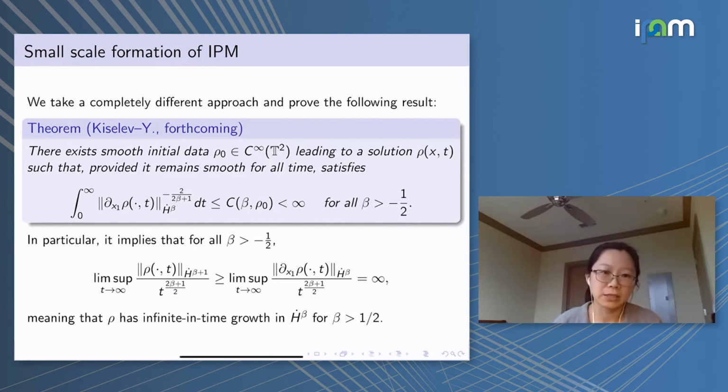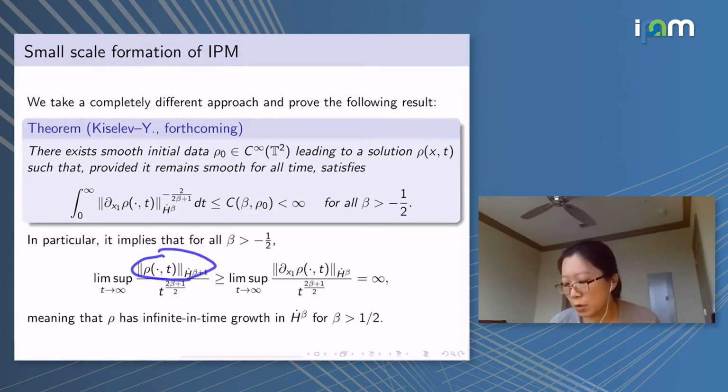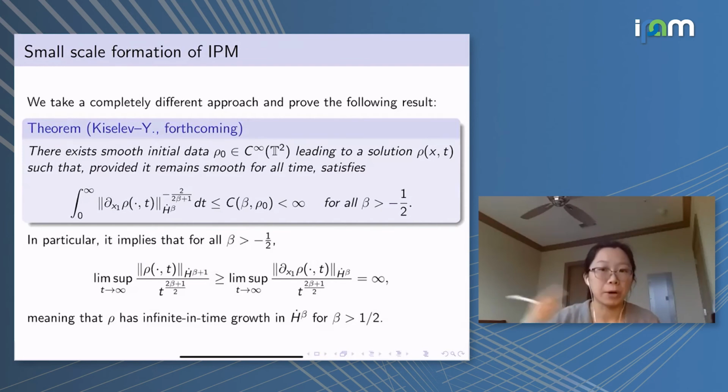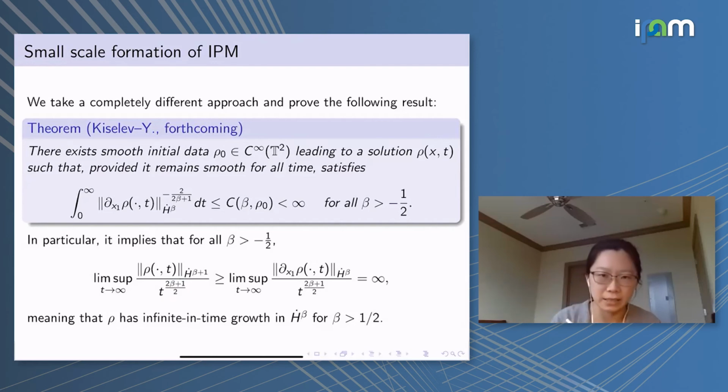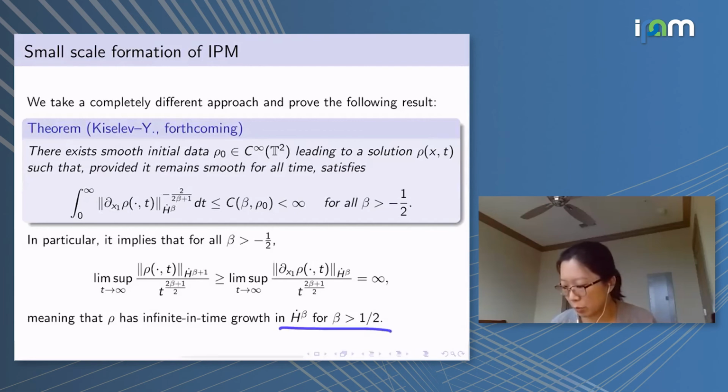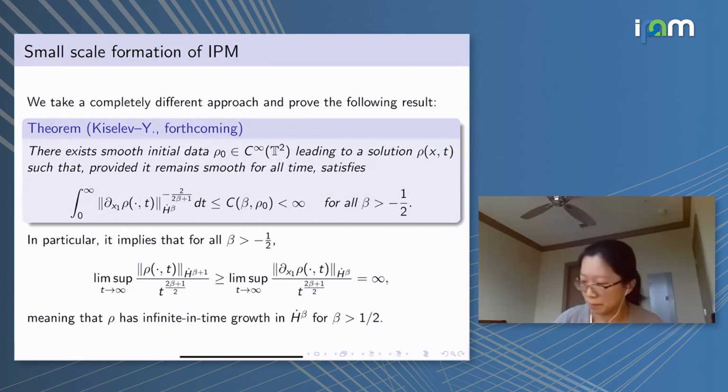So translated to the norm of rho itself, it means that starting from the H^(1/2) norm of rho, for anything bigger than 1/2, we will see that this norm of rho will become unbounded as time goes to infinity. So the lim sup of this is infinity, and this power depends on how big β is, meaning that rho has infinite time growth in all these Sobolev spaces.